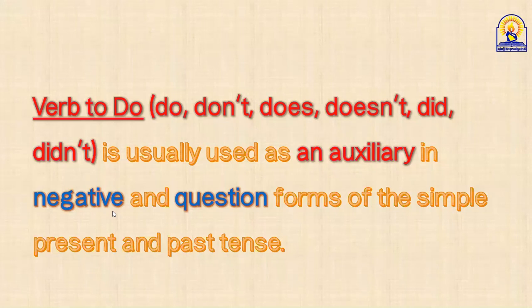In negative sentences, if I use don't, doesn't, or didn't, or in question forms of present simple and past simple, if I use do, does, or did, here they are auxiliary verbs and we all know this. Let's have some more examples of this.